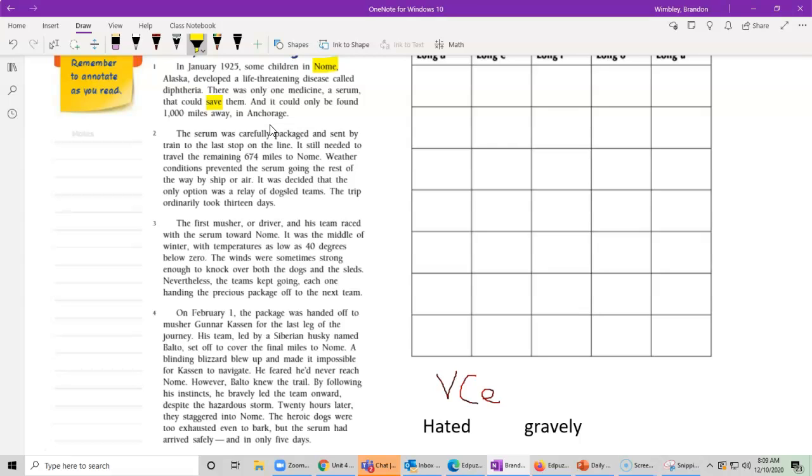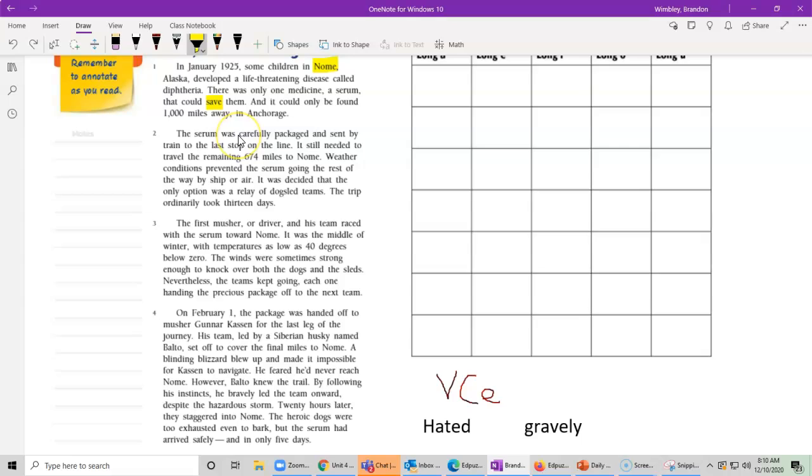So if I try that long A sound, like I see because it follows that vowel, consonant, silent E pattern, I hear save, and I'm like, oh, that makes sense. Why does it make sense? Well, remember, it's saying they had a disease and there's a medicine, and so I know that that medicine might help them. Another word for help would be save. So I know that we need a cure in order to save these sick children. So I'm going to pay attention to that syllable pattern as I keep reading. So let's continue. As I go, I'm going to highlight those words.